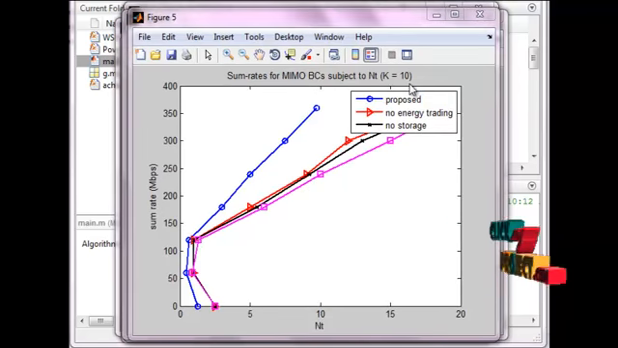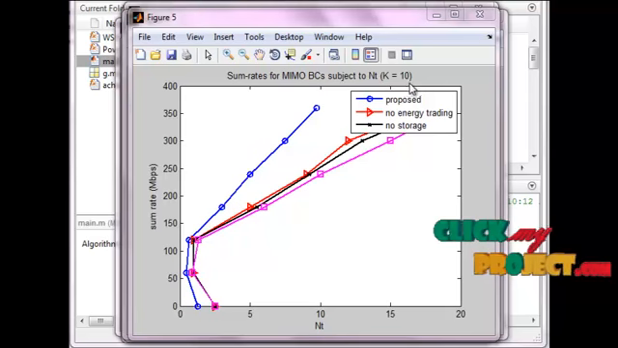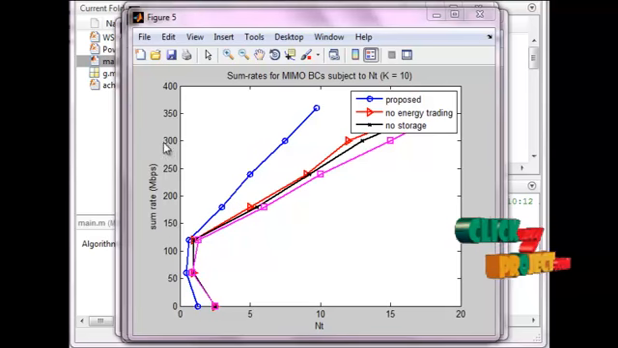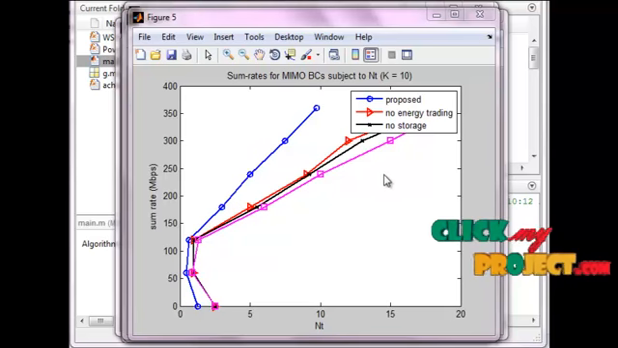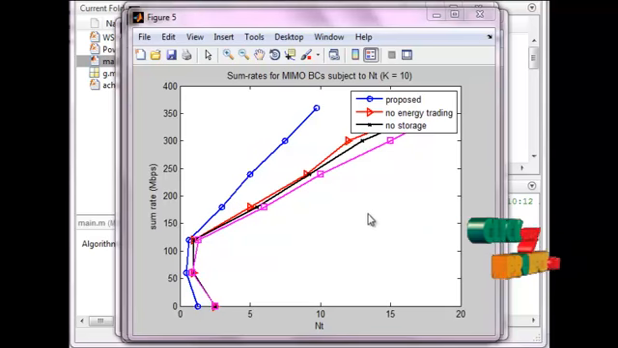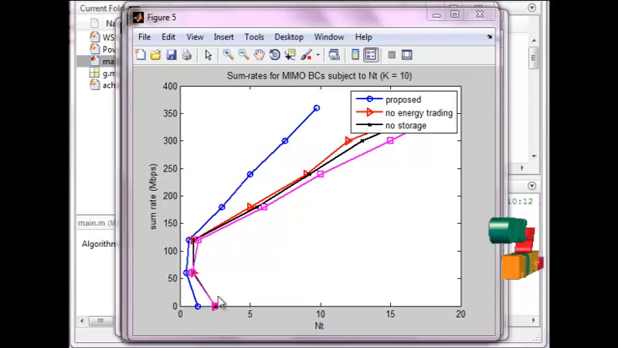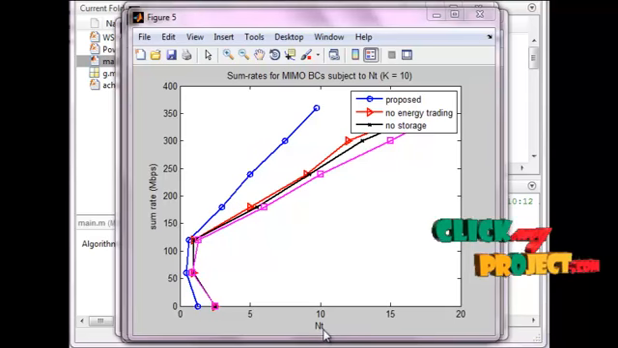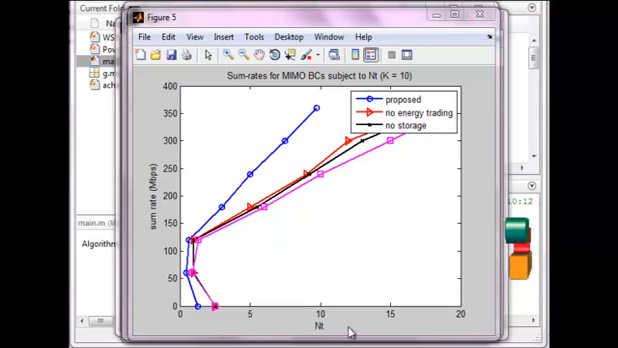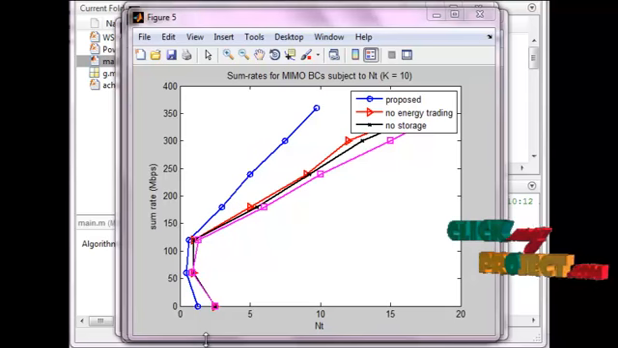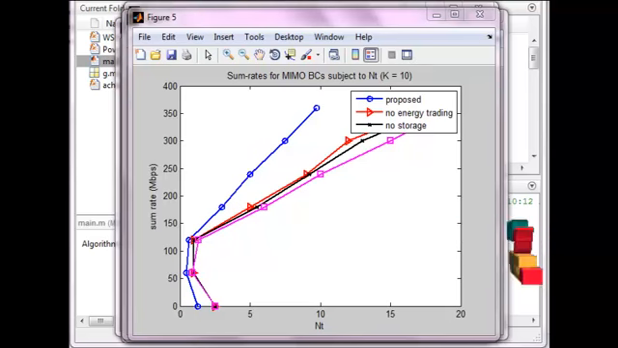This figure describes K equal to 10, with NT varying. This also calculates the sum rate. Blue is the proposed, following the same process. For example, the pink color denotes no RES, which we already compared in figure 2. That means there are no renewable energy resources. Here the x-axis is denoted by NT, the transmitting antenna side. So this figure discusses K equal to 10 for the proposed work.